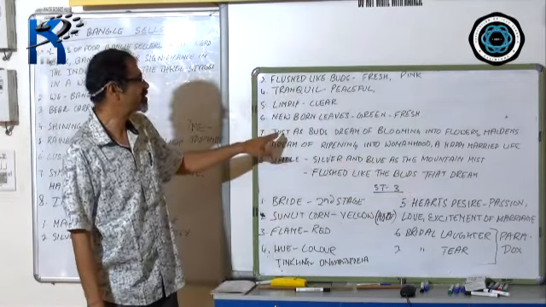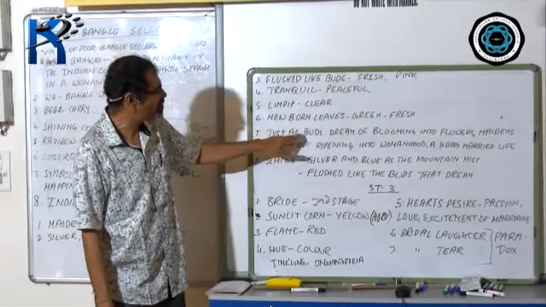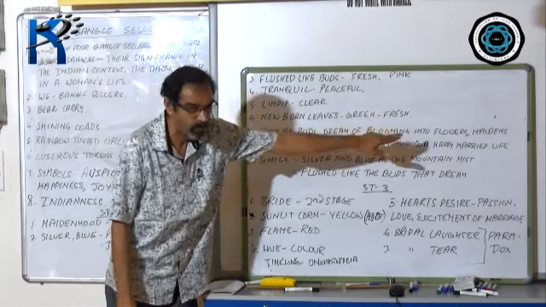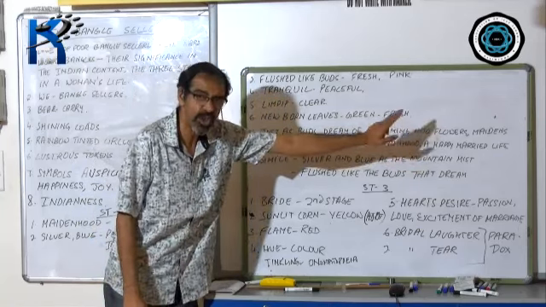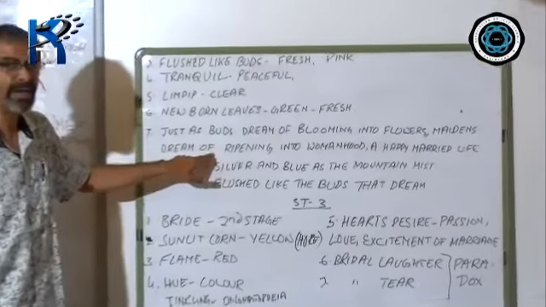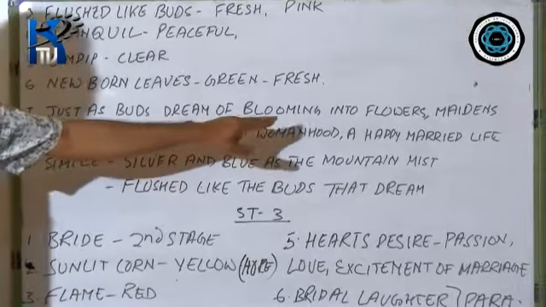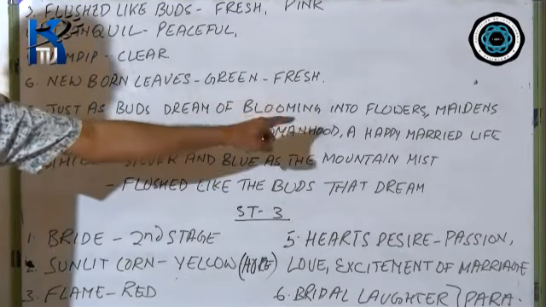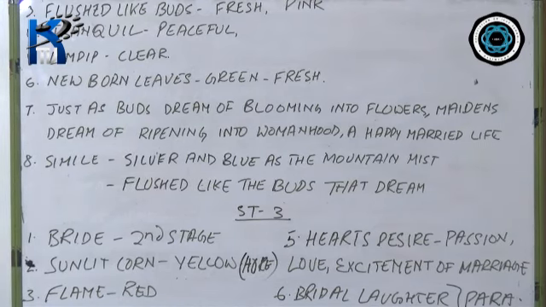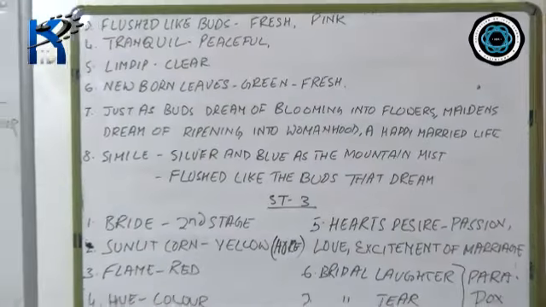The poetess is saying, just as buds dream of blooming into flowers, maidens or unmarried girls also dream of ripening or maturing into womanhood and then lead a happy married life. I repeat, some of the bangles which the girls buy are pinkish in color.